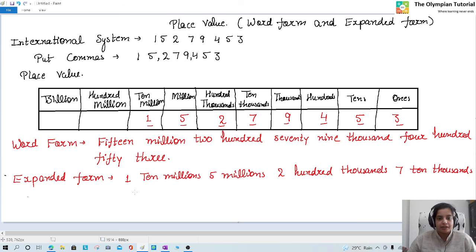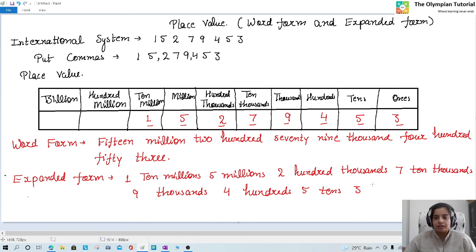After that 9 it is at thousands place, 4 it is at hundreds place, 5 it is at tens place, 3 it is at ones place.